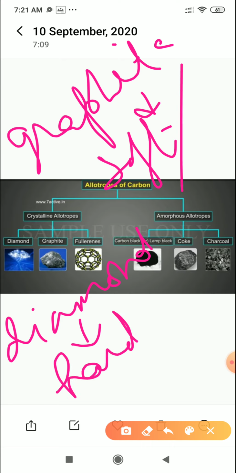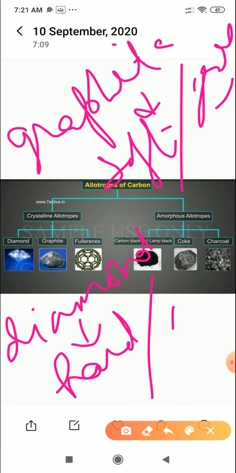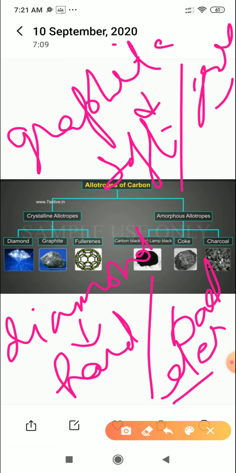And why is graphite a good conductor of electricity while diamond is a bad conductor of electricity? These are the two questions which are very common from the exam point of view, so we are definitely going to discuss the answers to these two questions.